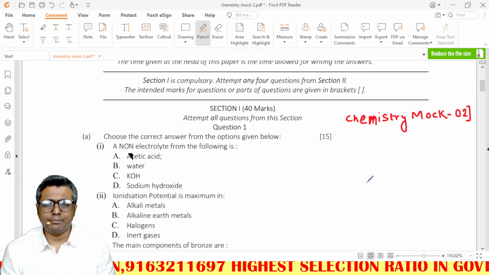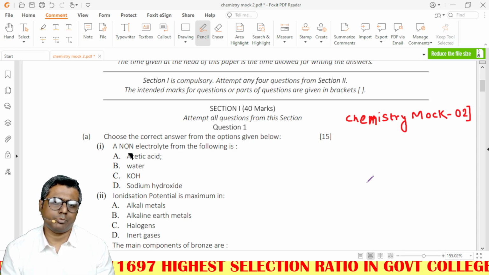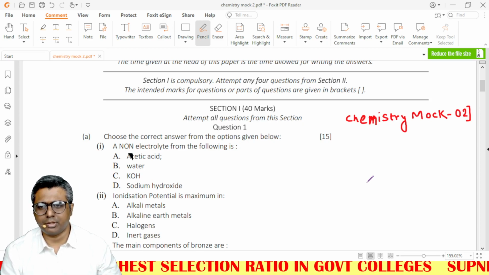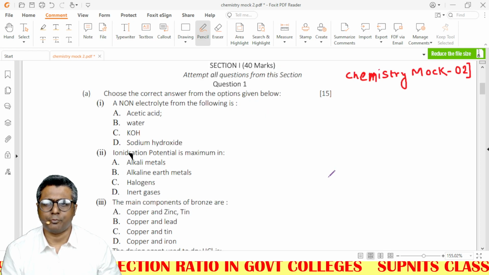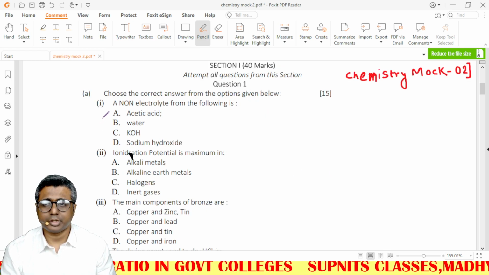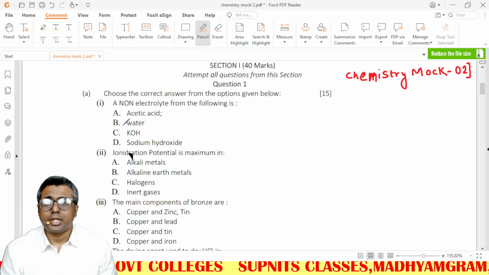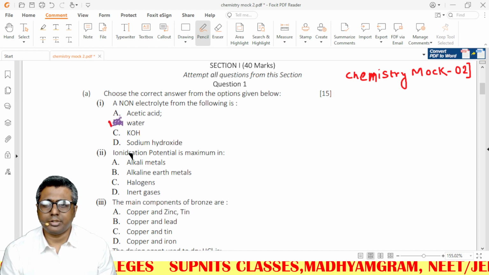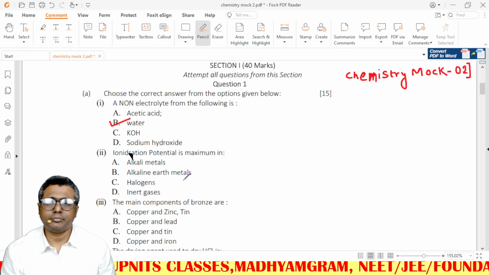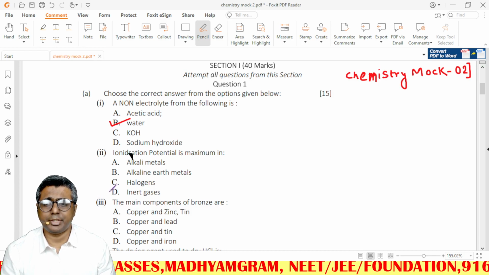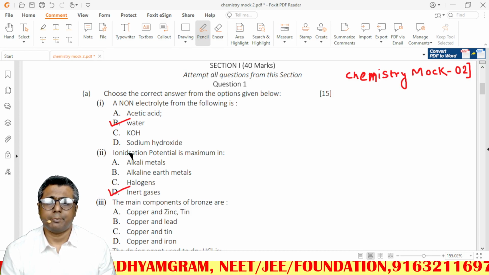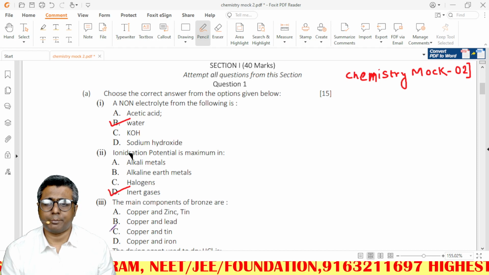Without wasting any time, a mock test very similar to mock 1, chemistry mock 1, is on the way. Let us do the solutions right now. So everybody, let us go ahead. A non-electrolyte from the following: water. Ionization potential is maximum in inert gases. Main components of bronze: copper and tin.